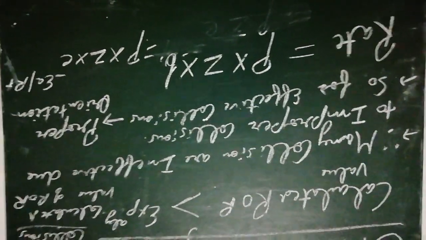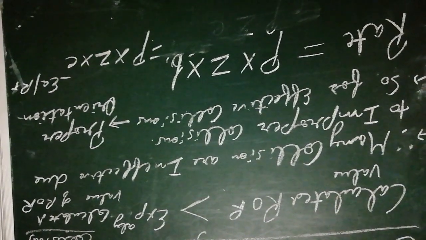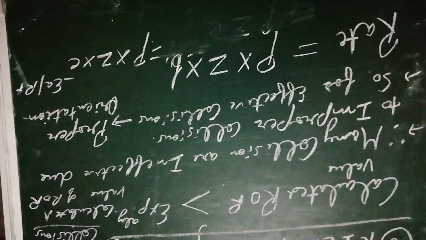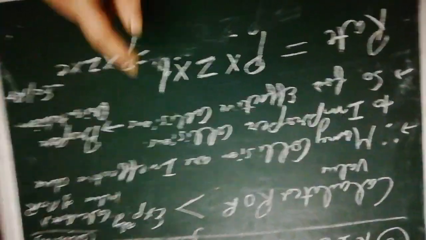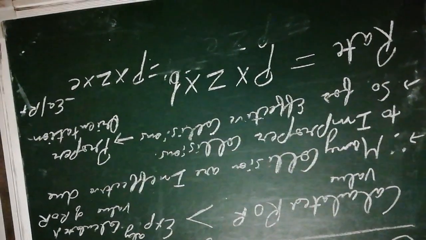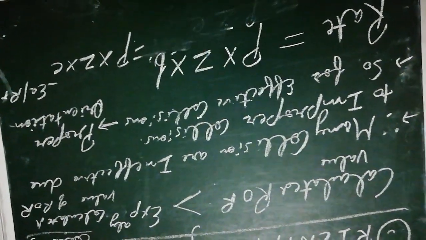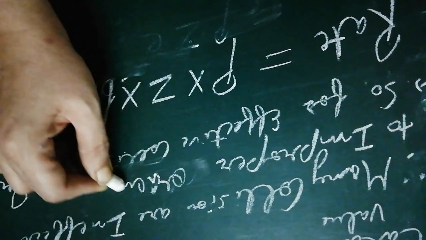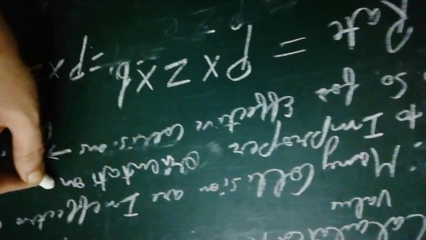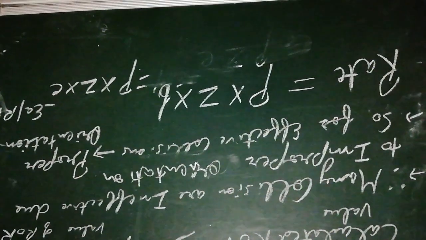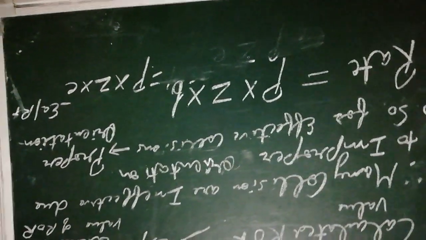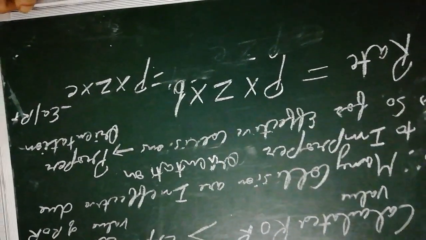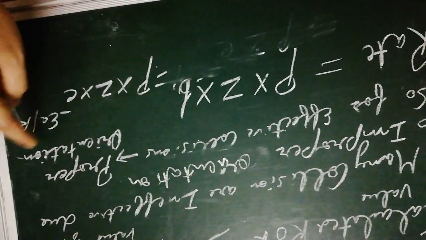This was because many collisions are ineffective. We know there are effective and ineffective collisions. Ineffective collisions are those which do not have energy equal to threshold energy. So many collisions are ineffective in terms of energy factors, and also due to improper orientation, because the molecules are not properly oriented at the time of collision. So for effective collisions, proper orientation of reactant molecules is a must. So this orientation factor is important.